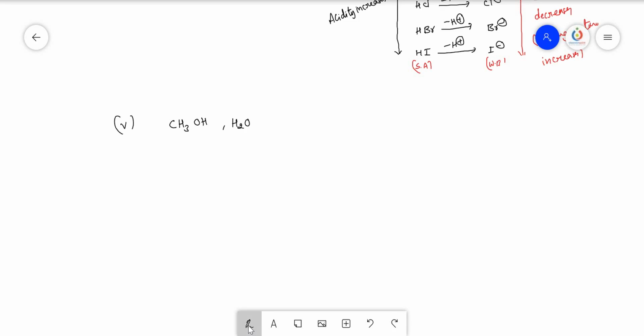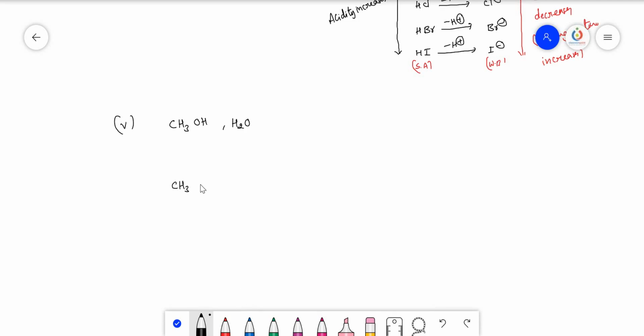For this we should understand their acidic nature first of all. Here CH3OH, methyl alcohol, on loss of H plus ion forms its respective methoxide ion. Similarly, H2O on loss of H plus ion forms its respective OH minus ion.